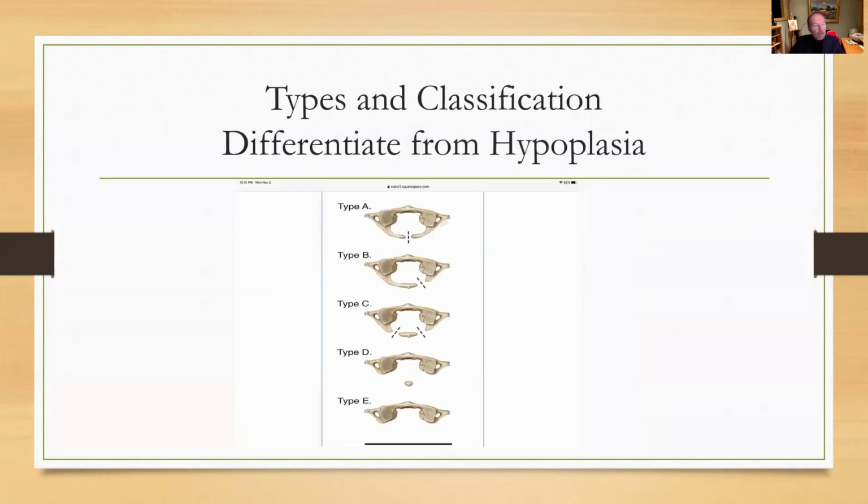People have classified types of atlas failures to unite, and most of these involve failure of the posterior arch. And we should differentiate spondyloschisis from hypoplasia, which can be unstable.